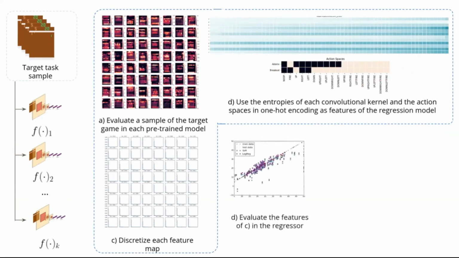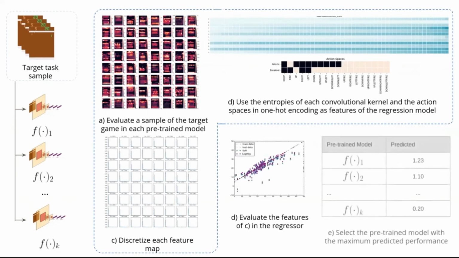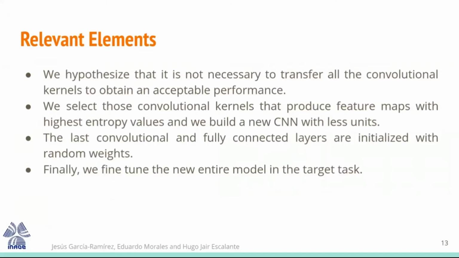We train the regression model, and then we evaluate with more pre-trained models, and we select those that predict maximum performance. In this case, we will use 2 source tasks or pre-trained models. We also hypothesize that it's not necessary to transfer all the convolutional kernels to obtain an acceptable performance.